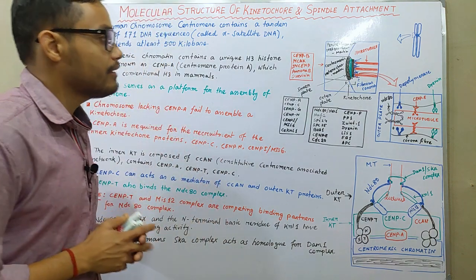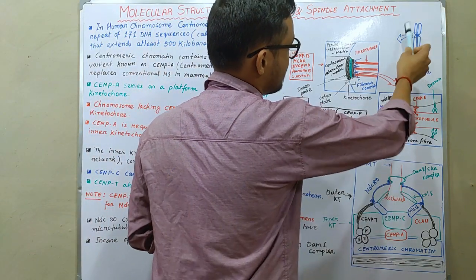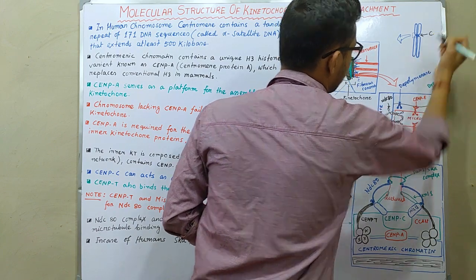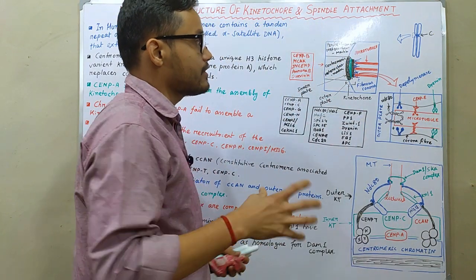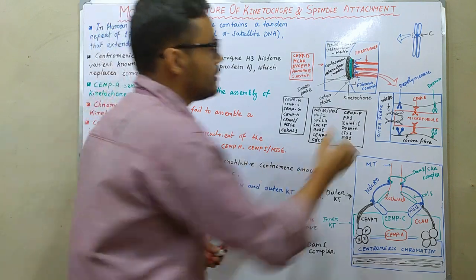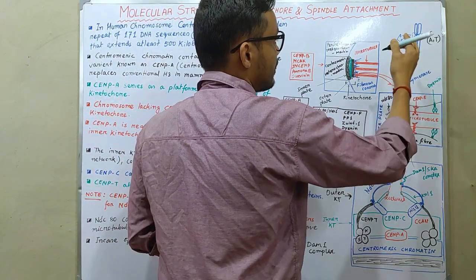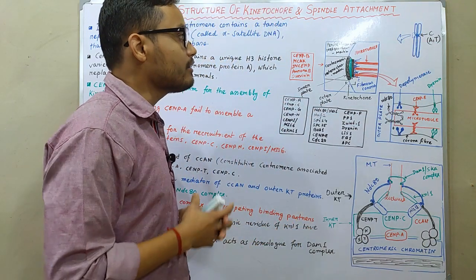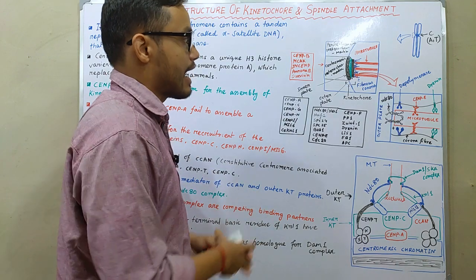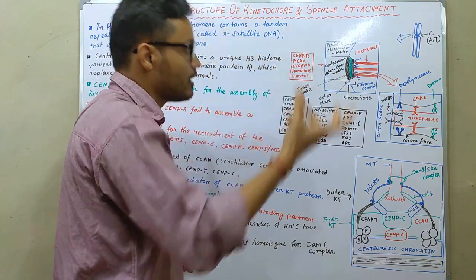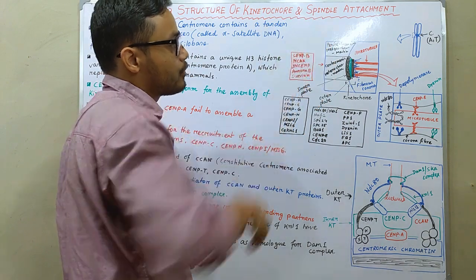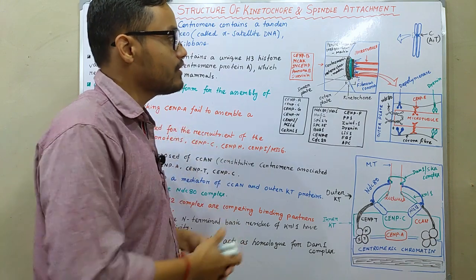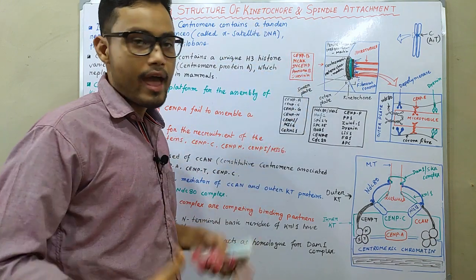First, if you observe the structure of chromosomes here, this is the centromere structure. Centromere actually consists of several repetitive units. In the human centromere, the repetitive nucleotides are adenine and thymine. So adenine and thymine make a particular repetitive sequence, and it curls the chromosome in a way that it produces the centromere. And in the centromere, when the cell goes into division, the formation of kinetochore actually takes place.